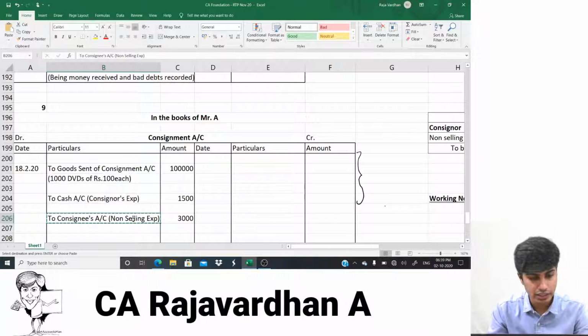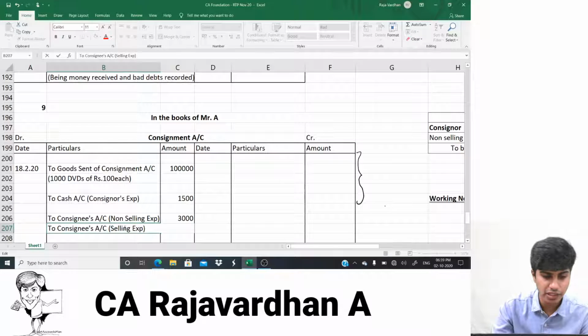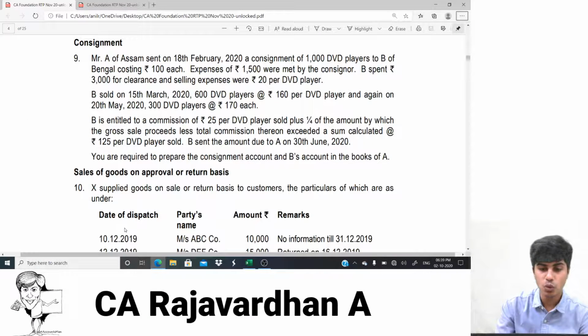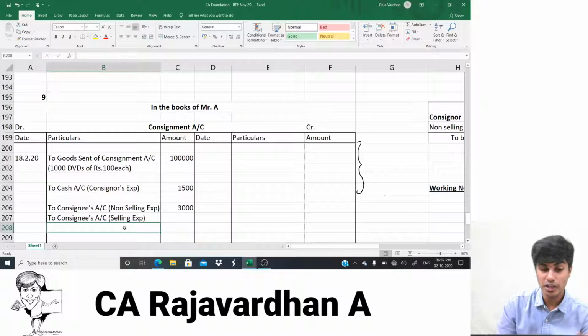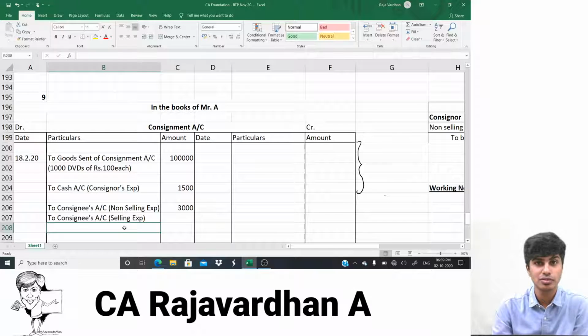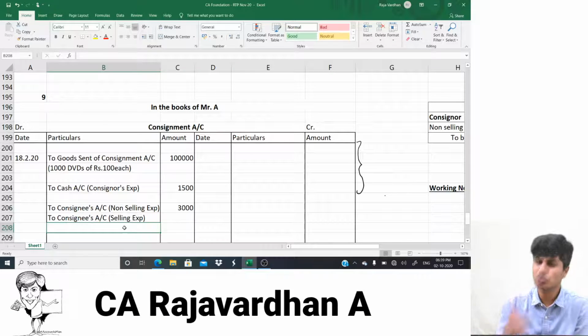I would write Control C, Control V, but in this case, it is selling expenses. They mentioned very clearly in the question selling expense. Now, how much is selling expense? They've told it as 20 rupees per DVD player. Now, is it 20 rupees per DVD player sent or 20 rupees per DVD player sold? Interesting question. Those of you who said sent, you're wrong. Those of you who said sold, perfect.